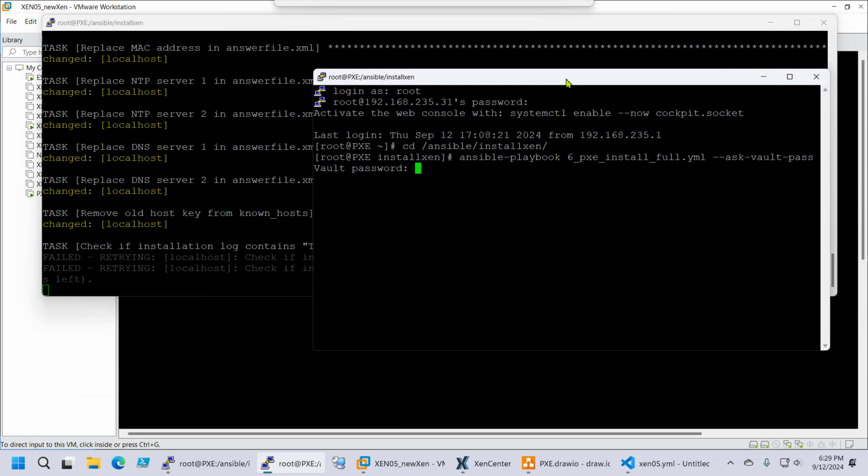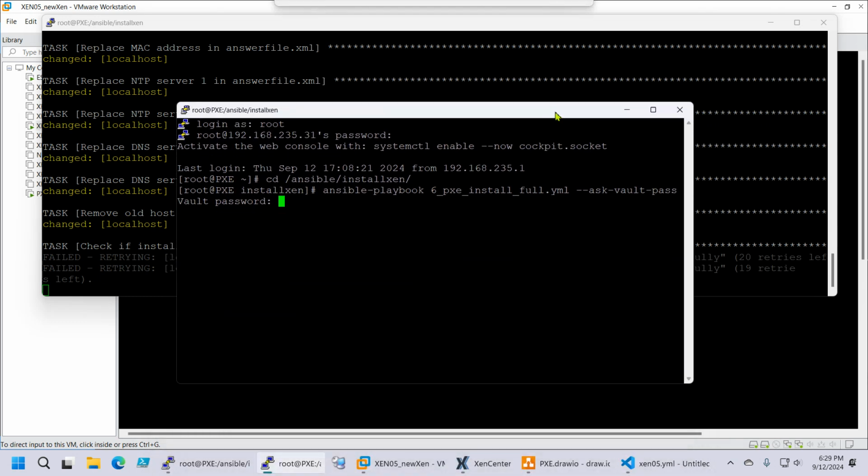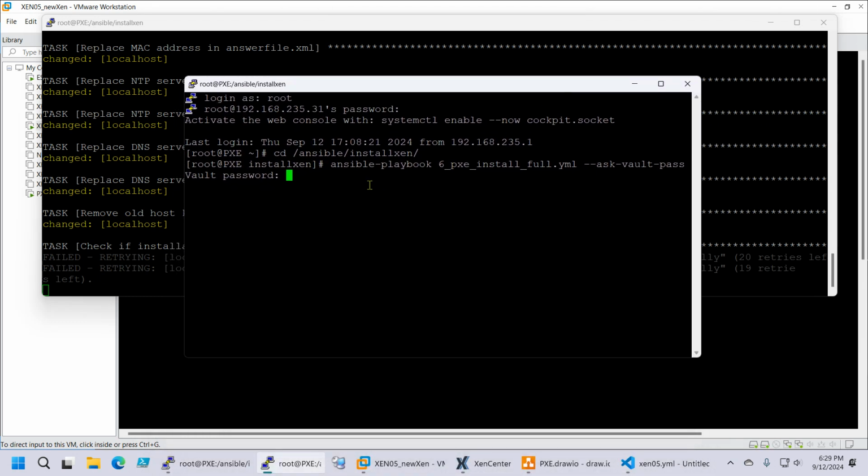So this time it did not read that line, so this is a good thing, because it will only jump to the next task when it sees that. But meanwhile, let's type here the password. So it's also full 02, and this one Xen09.